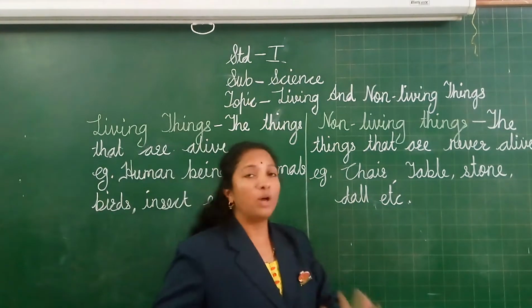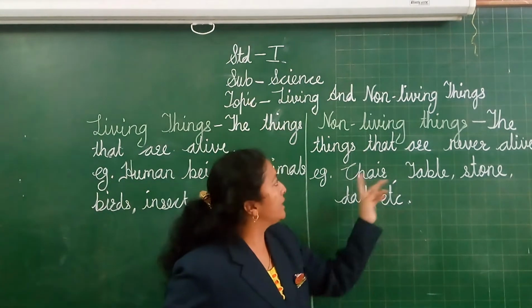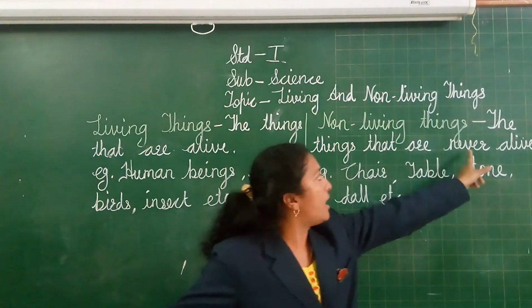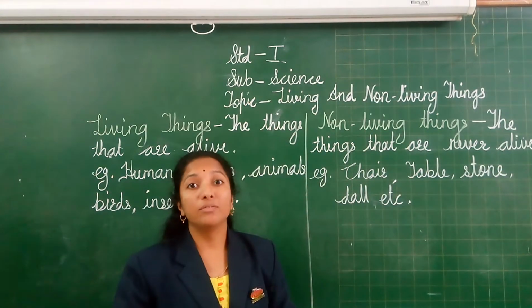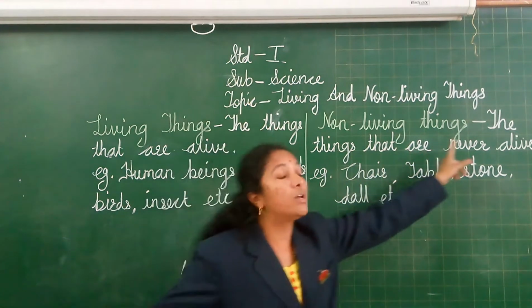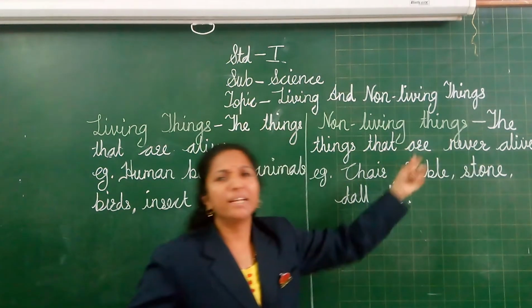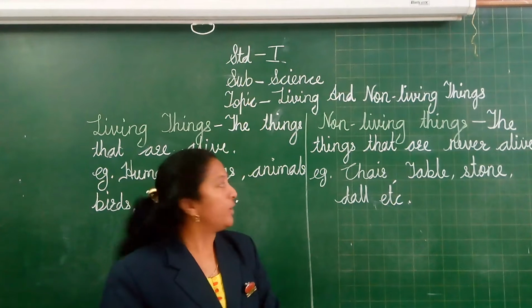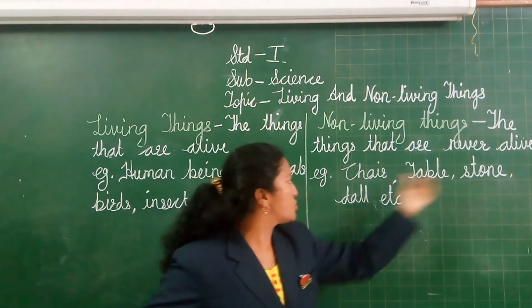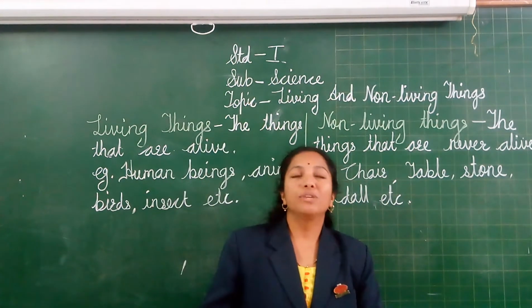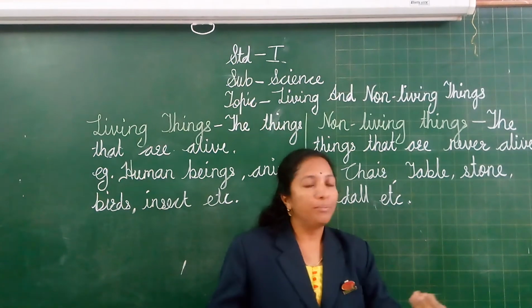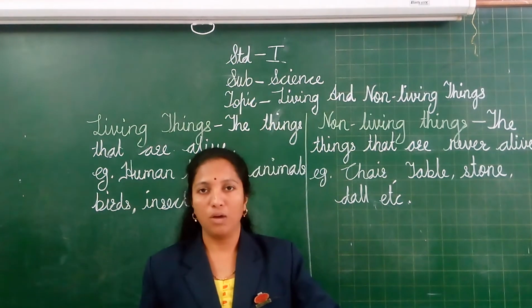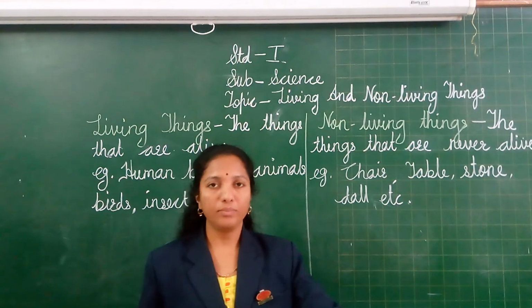And what is meant by non-living things? Non-living things, that means the things that are never alive. So the things that are never alive are called non-living things. For example, chair, table, stone, doll, etc. You can take many more examples from your house also.